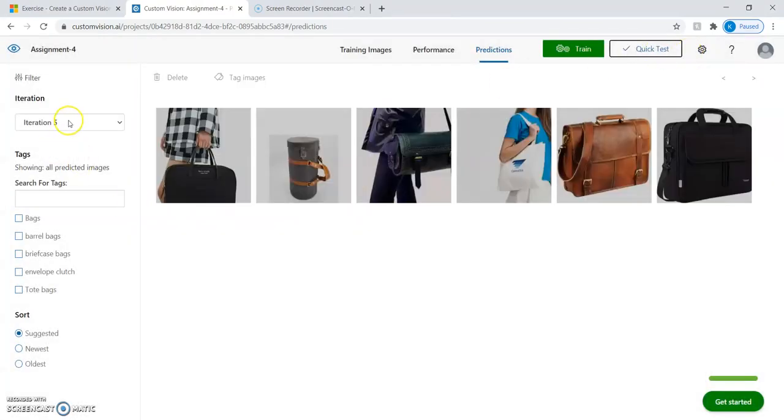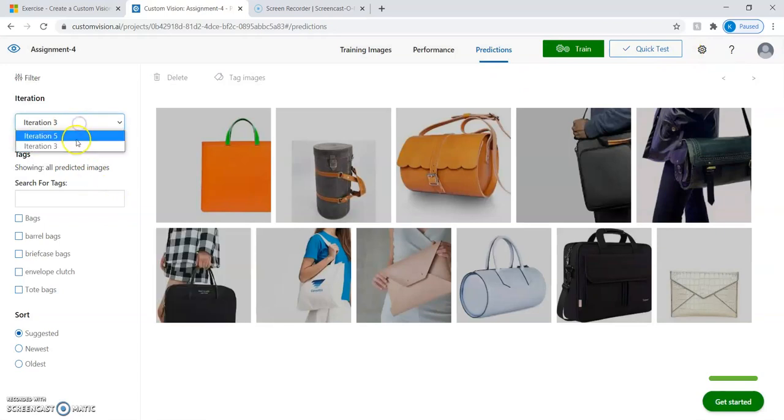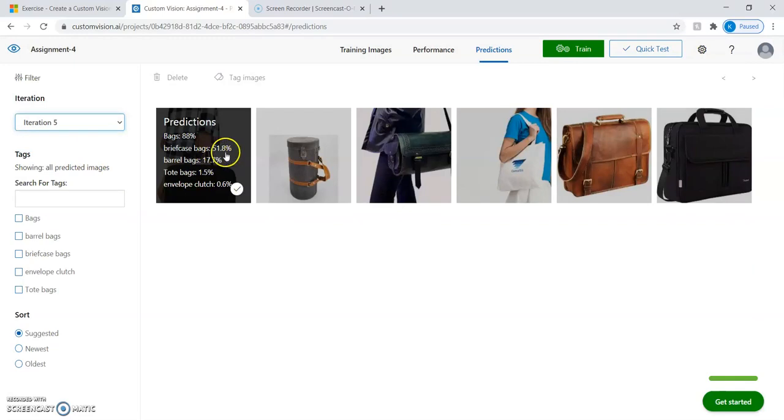So if we see here, in iteration 3 it was having 46.9% prediction, and in the next iteration it is giving me 51.8%. So this is the case where we are not tagging our image, we are just checking different iterations.